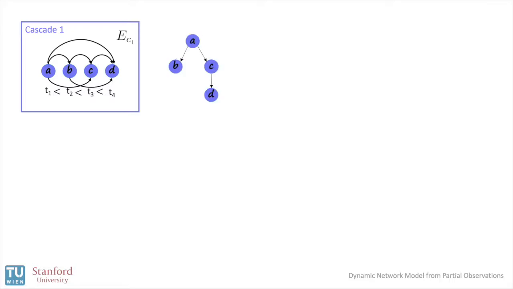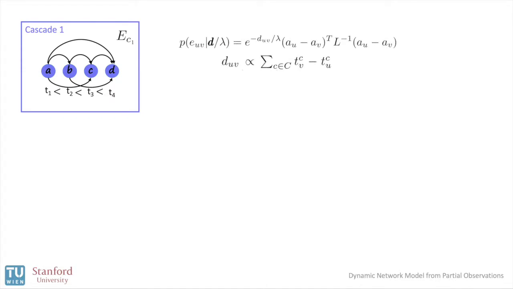In each cascade, the first infected times of vertices are observed. Any two vertices that have increasing infection times can introduce an edge. For instance, vertex C could have been infected through A or B. E of C is a set of edges that could have been involved in the transmission. We try to find the most probable diffusion tree in the cascade by calculating the marginal probabilities of all diffusion